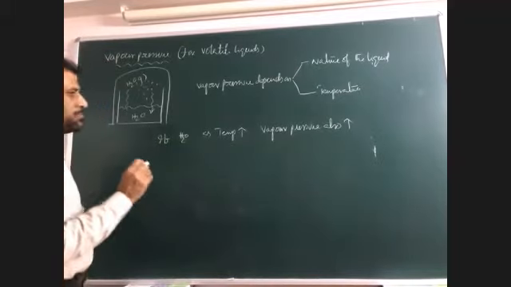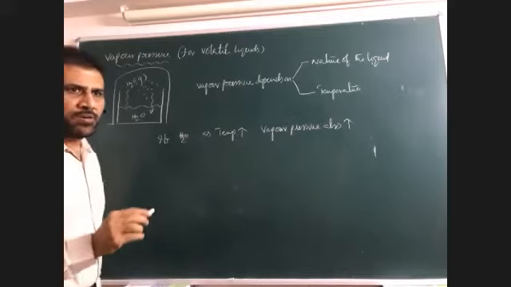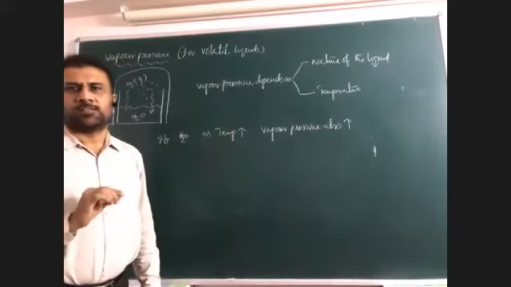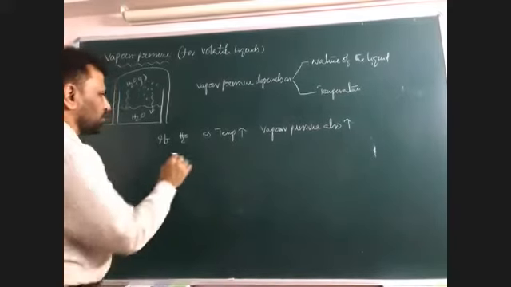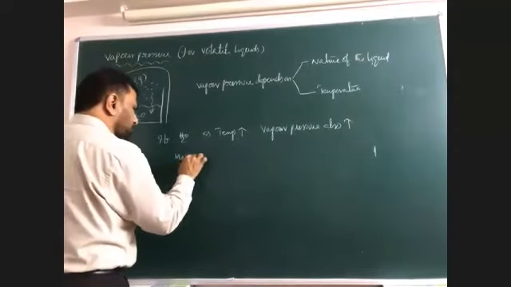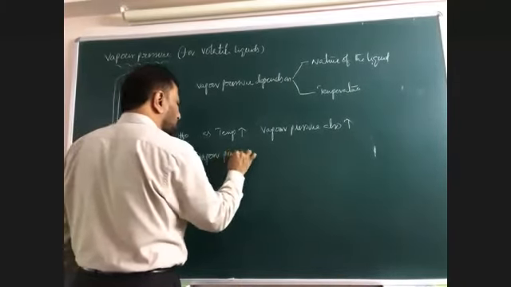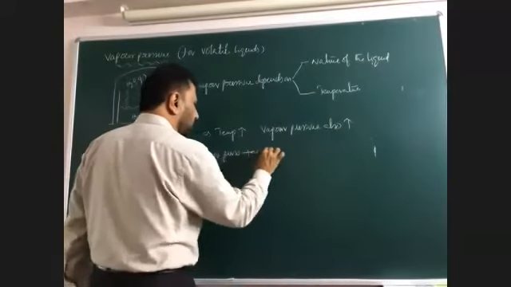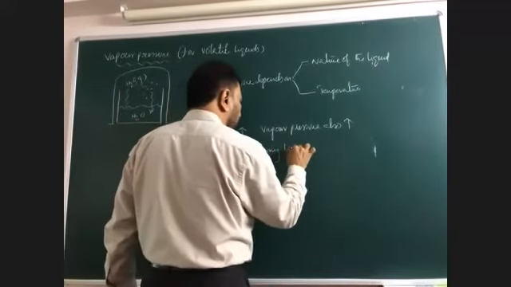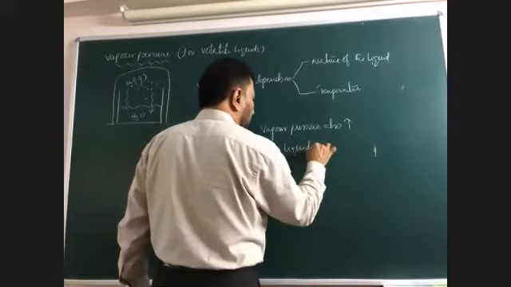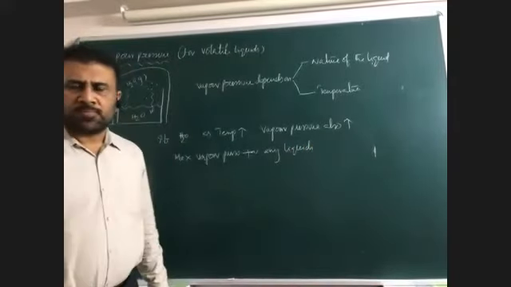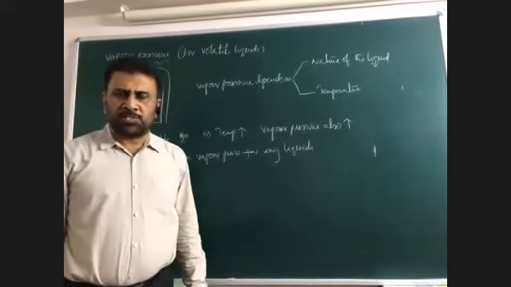So the maximum temperature that can be applied to any liquid is its boiling point. So maximum vapor pressure for any liquid, how much? Tell me. At boiling point, what is the pressure?